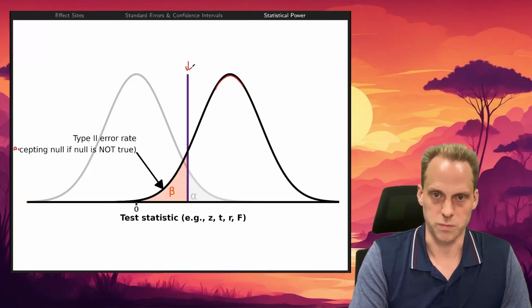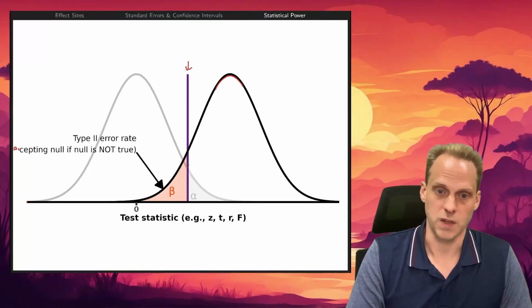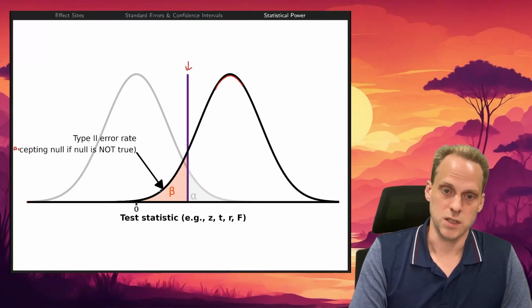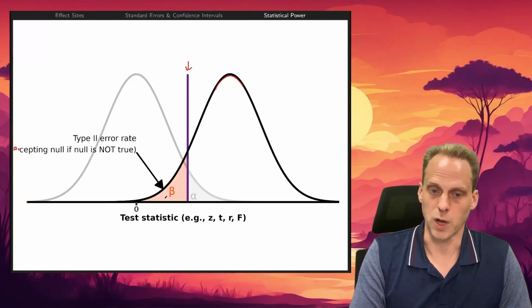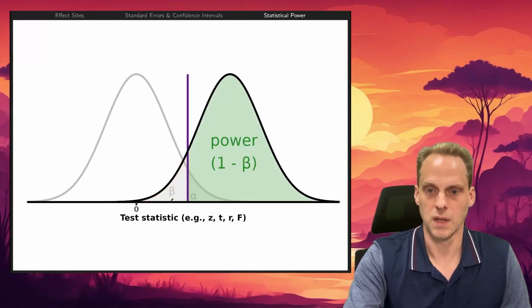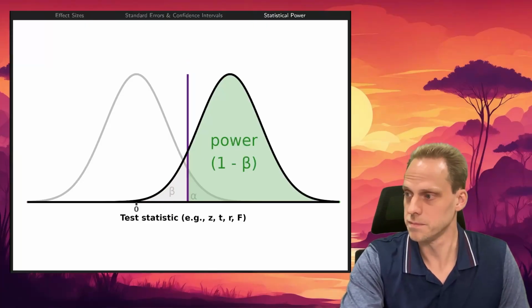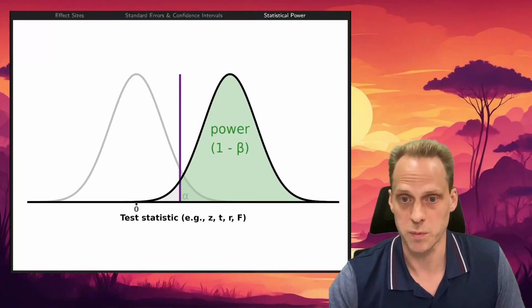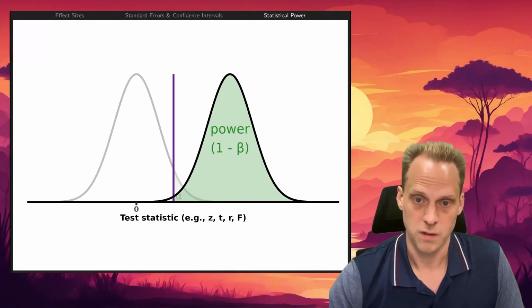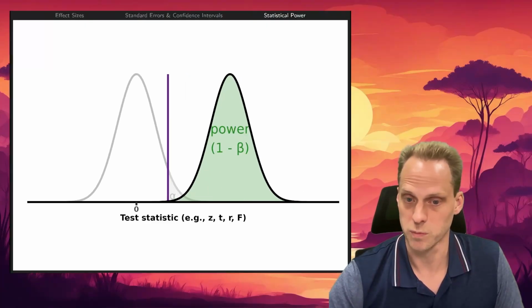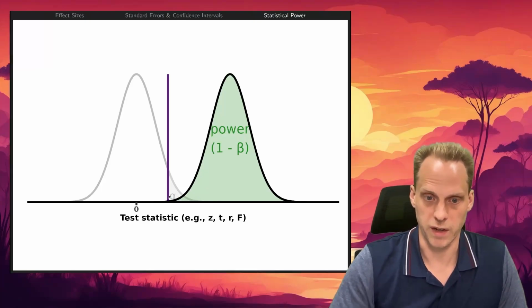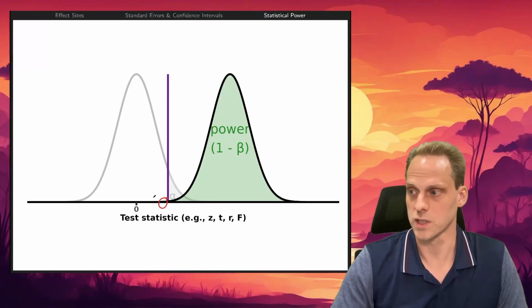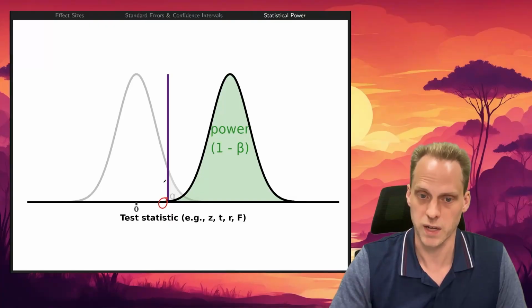But use this cutoff based on the null distribution. Then we see, okay, how much of this distribution lies below that cutoff. The power is the remaining part, right? So you want this to be high. Now what happens if you increase the sample size? Larger sample size, it becomes smaller. Now the power is super large. There is not really an area left here for type 2 error. So we expect that, okay, if we conduct this research, we're going to find an effect.